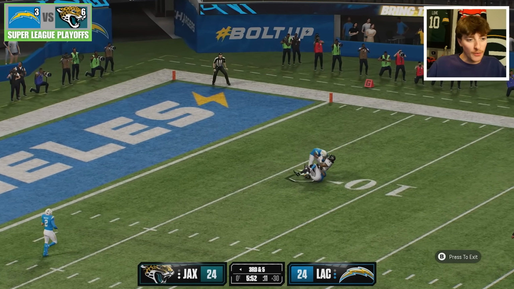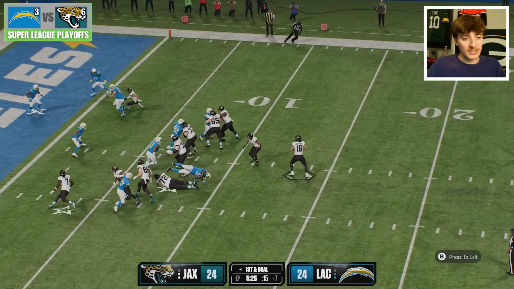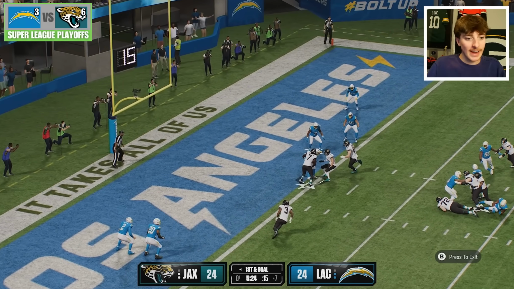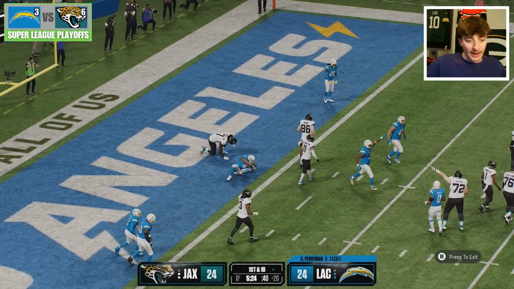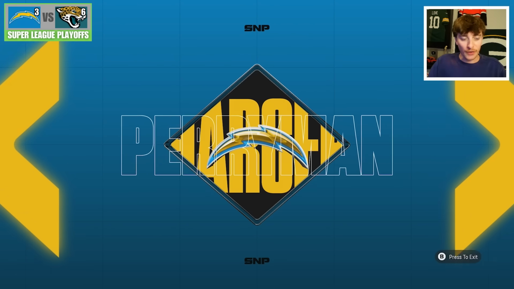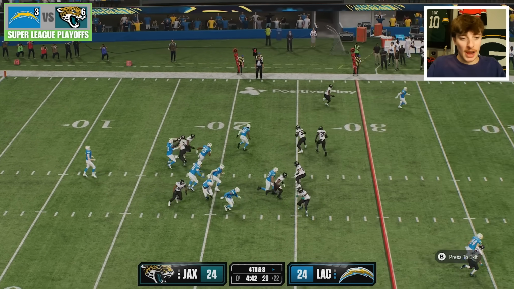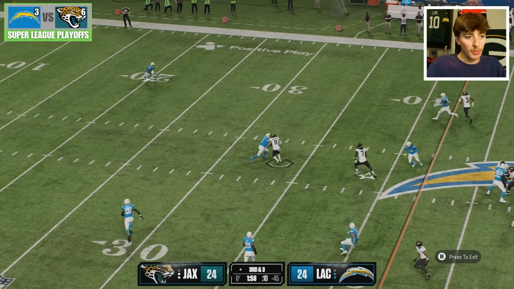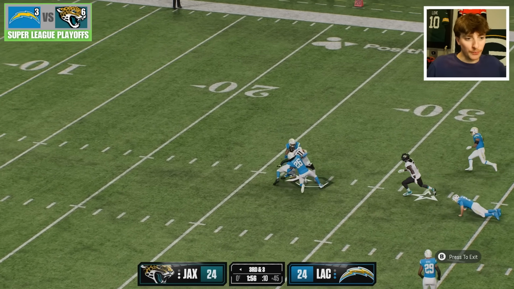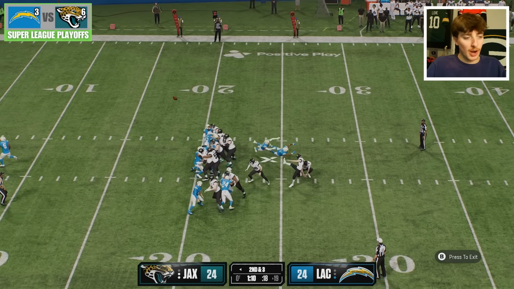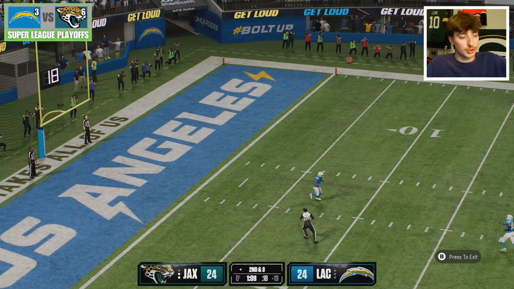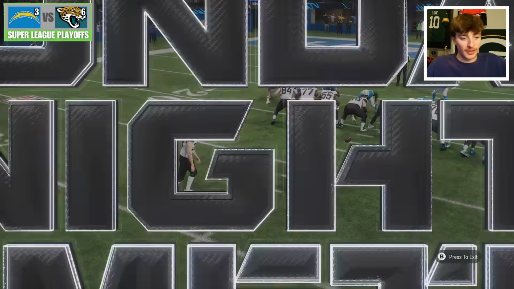The Jaguars in overtime will strike to the 8-yard line. Both these teams were in the Premier League last year, so they're trying to gain it back. It's intercepted in the end zone, and LA takes over. They just need a few points. But yet all that for nothing as the Chargers go 3 and out and punt it back to the Jaguars. All that is needed is a field goal from the 45, and there it is to the 30 in field goal range. And Cam Little to send this one up through the uprights, as the Jaguars should move on to play the winner of the Panthers and the USC Trojans.